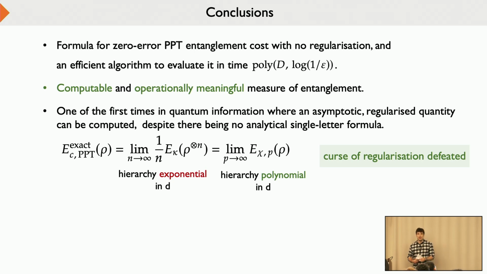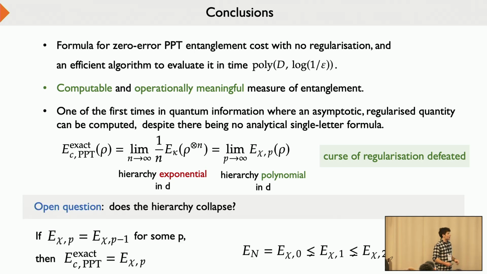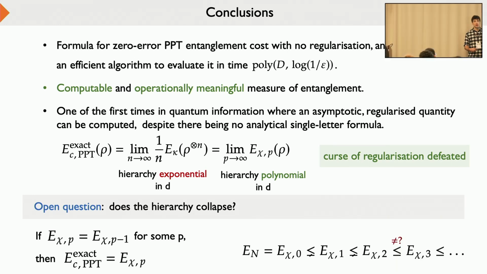There is still potential for even more simplification, because the big open question is, does this hierarchy actually stop improving at some point? We don't know this. It may be that the cost equals exactly this P hierarchy at some P level. We ruled this out for the first 2 levels, but at the third level, we're not sure.